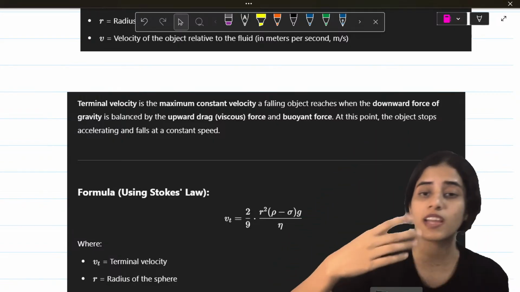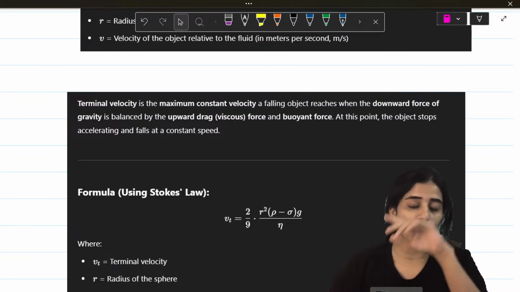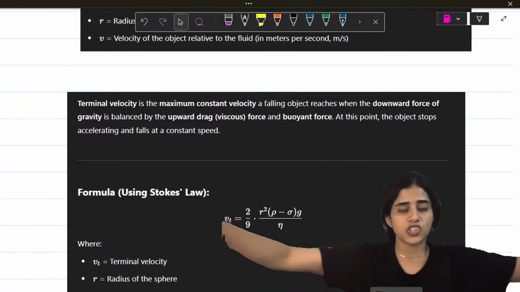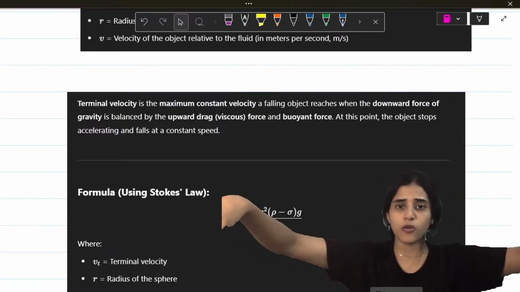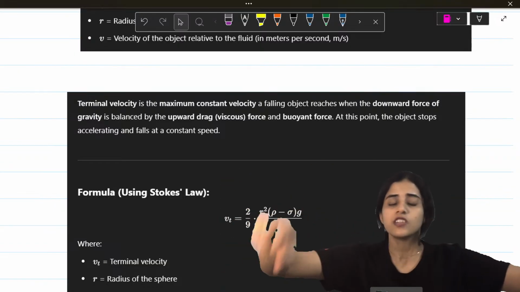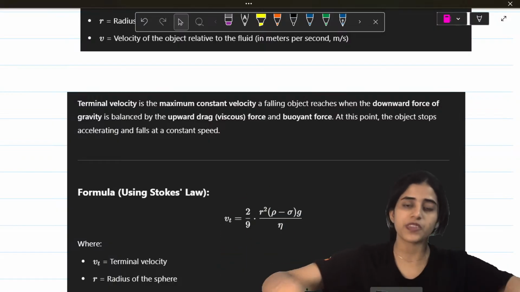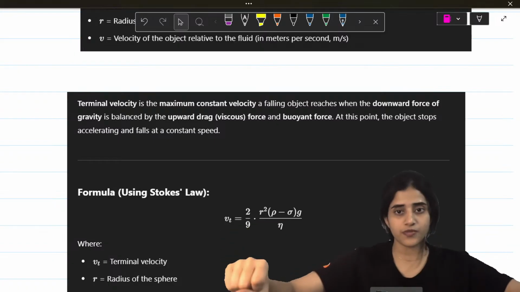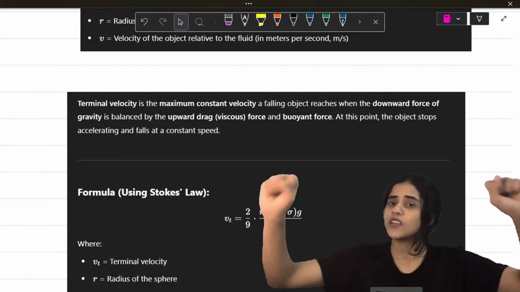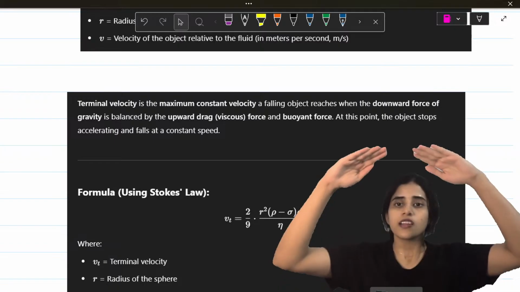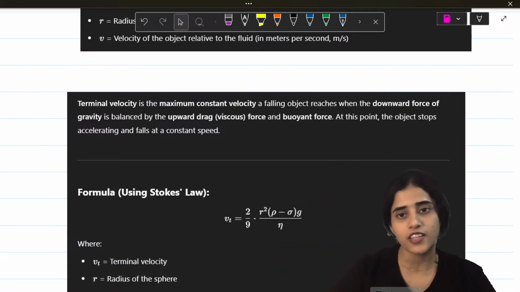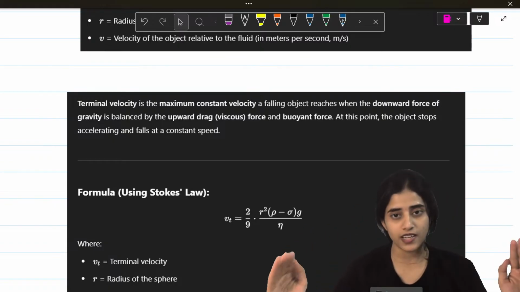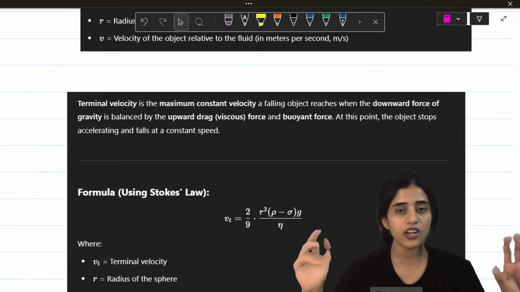So the best example I can give you for terminal velocity is skydivers. When a skydiver is jumping, you might have all seen this picture where they all hold hands and form a circle, they float. From that particular point, they will be falling down with the same velocity. So let's say their velocity is 100. It's a random number. From that point till the point they reach Earth, their velocity will be 100. So that is the max velocity they can obtain in free fall. That velocity is called terminal velocity.